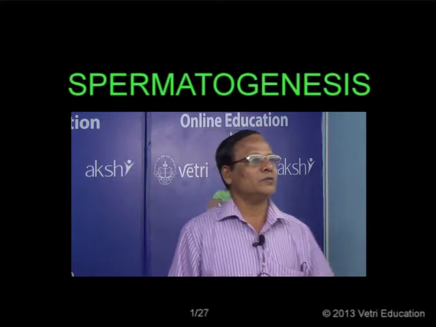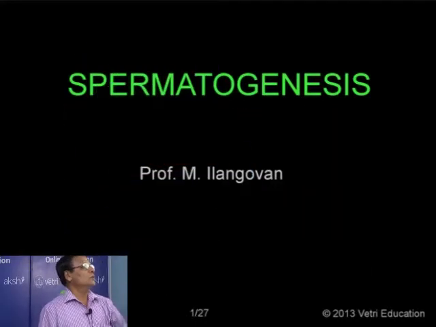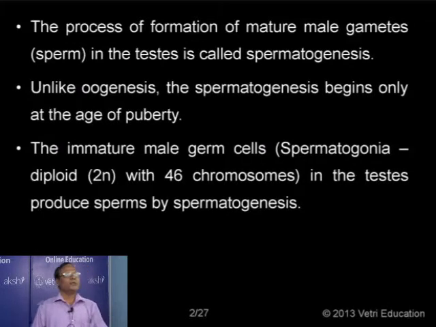During development, we have both primary and secondary sexual characters, which we studied under the sex determination process. The primary sexual characteristics concern the gonads, namely testes in the male or ovaries in the female. They are considered the primary sex organs.